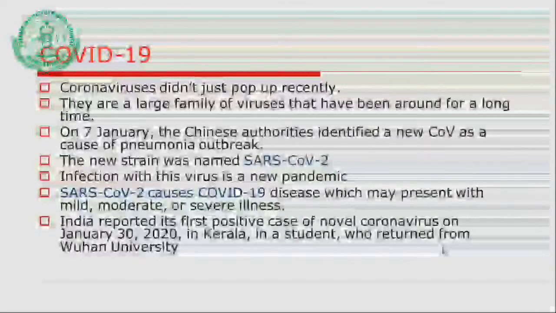I hope you might have listened in the news that the origin of these cases, the 2-3 cases that occurred in Kerala, were students who returned from Wuhan University. So naturally, the first ever cases that were reported in India also had their origin in China.